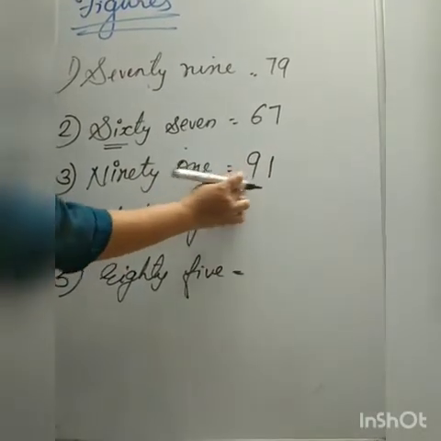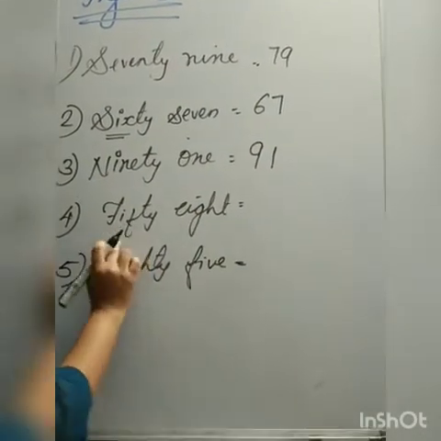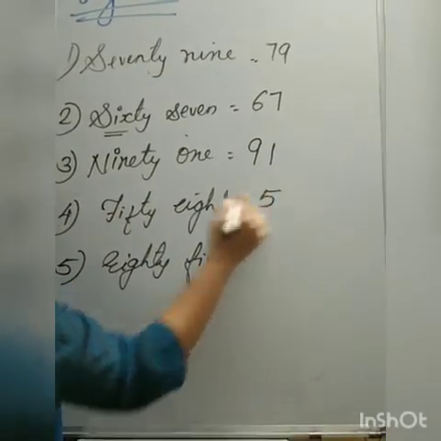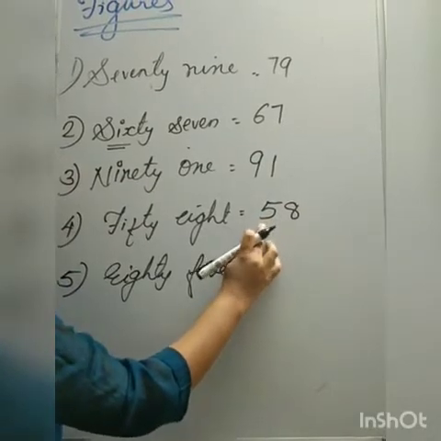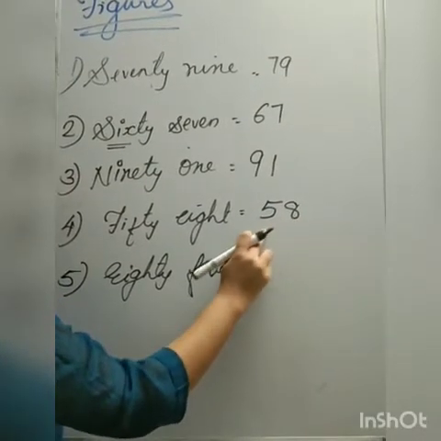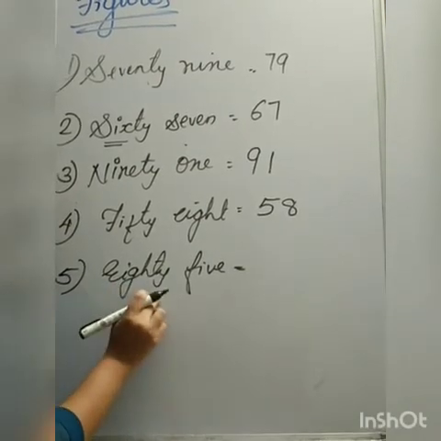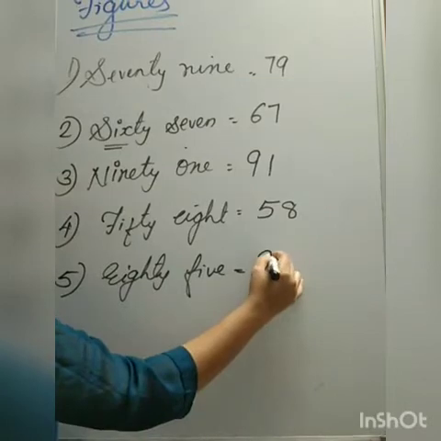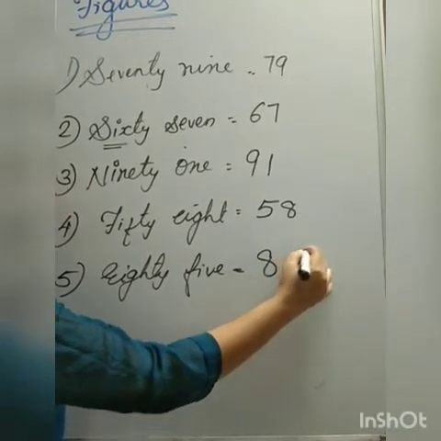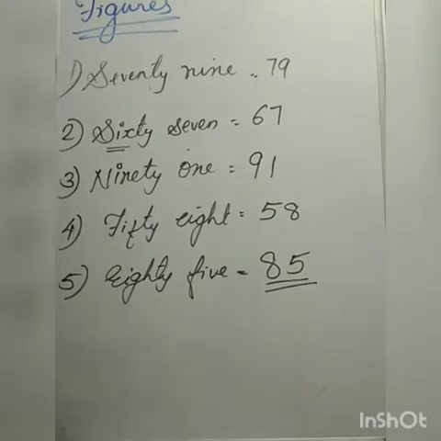The number is 91. 58: in the tens place 5 and in the ones place 8. The number is 58. Last number, 85: in the tens place 8 and ones place 5. The number is 85.